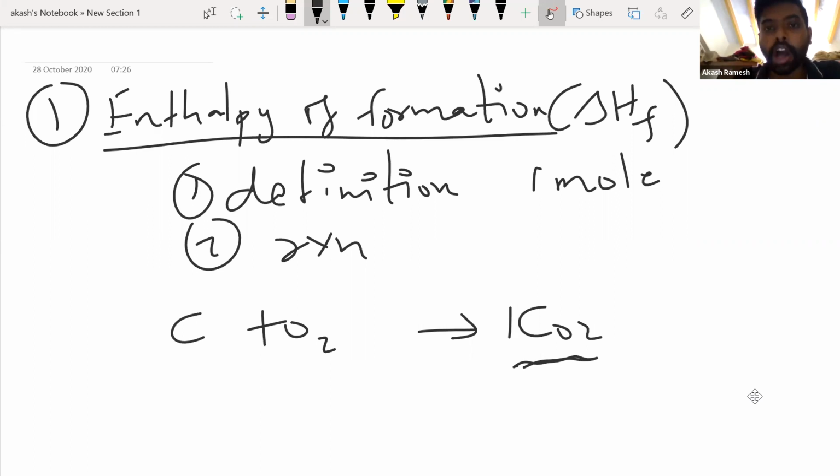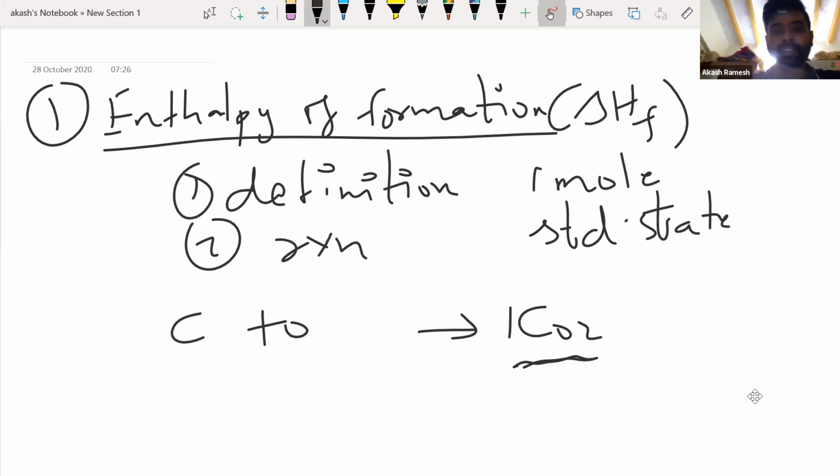Right, carbon and oxygen are the elements present in carbon dioxide, are they not? Let me make you understand. Carbon and oxygen are the elements present in CO2, right? What we need to understand is that it's not only about the elements. You cannot just randomly choose the elements. The elements should be in their standard states. Now we need to know what this standard state is.